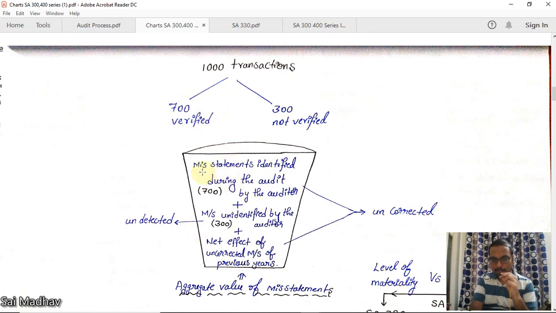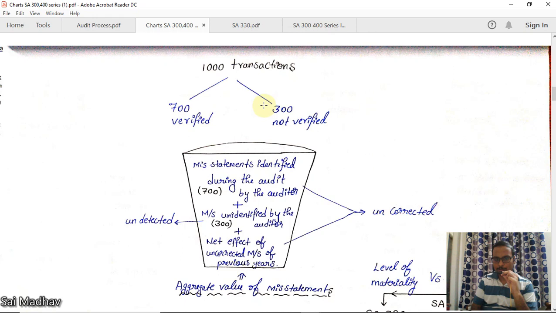Now you take a bucket and you put those misstatements here: misstatements identified during the audit by the auditor in the 700. Okay, this is the first part. The 300 you have not verified. In those 300 also there is a possibility of misstatements. You cannot say all 300 are misstatements, or that none of them are. There is a possibility of it happening.